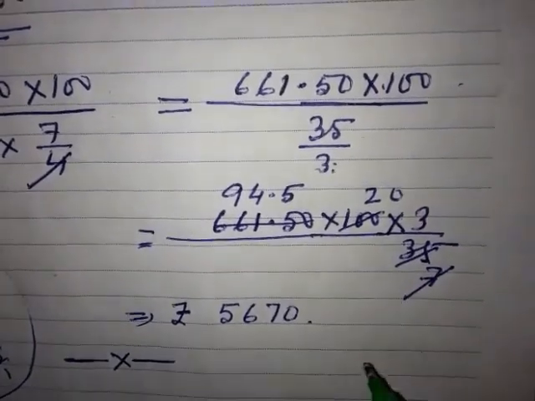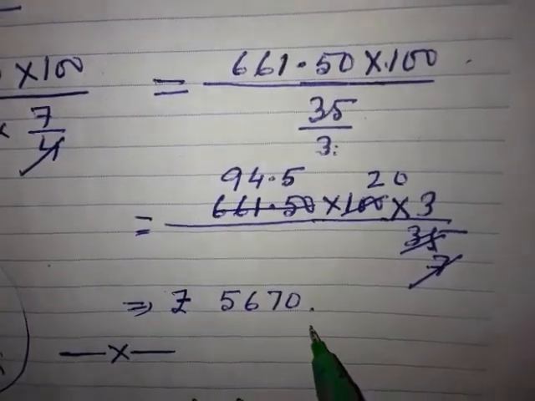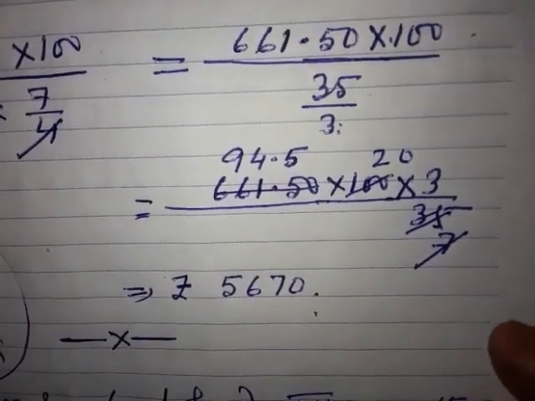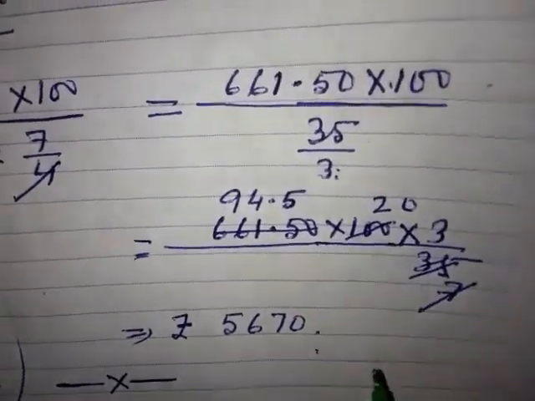And after that, if you do the calculation, are you getting 5670 or not? So what is the principle? 5670. So I hope you understood all the problems that were given to you after introductions.